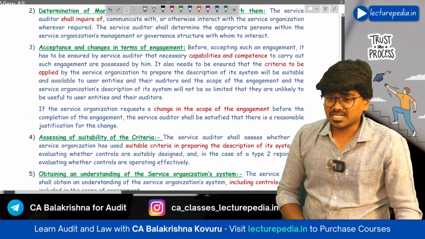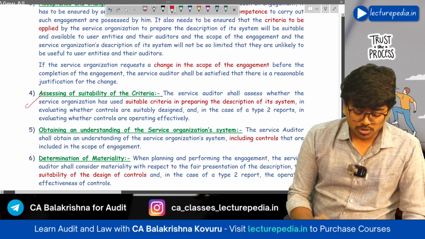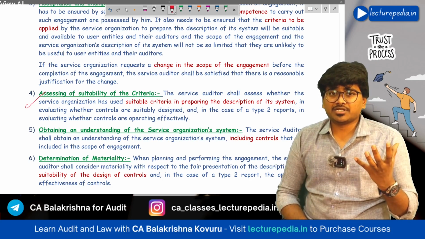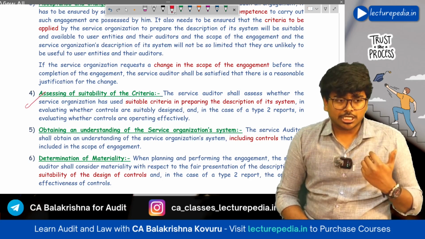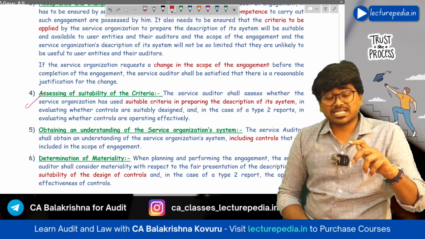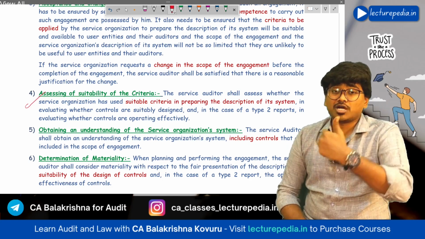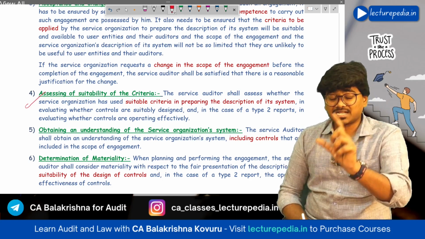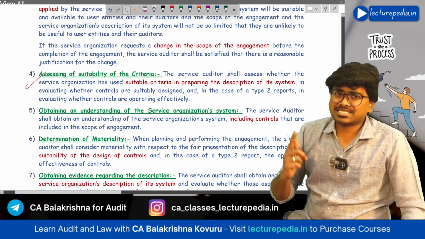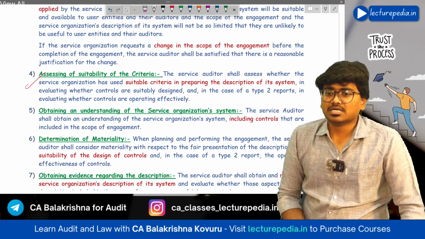Next, assessing suitability of criteria, whether that criteria is suitable for the purpose or not. Basically, for example, let's say in order to implement internal controls with respect to information technology, you will be using criteria COBIT, whereas there is also COSO framework, which is a comprehensive framework. So based on your requirement, you should use a framework. So whether such criteria is suitable for your purpose or not. Next, you have to obtain understanding of the service organization's structure and service and controls implemented at the service organization.